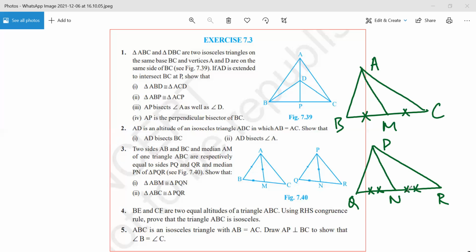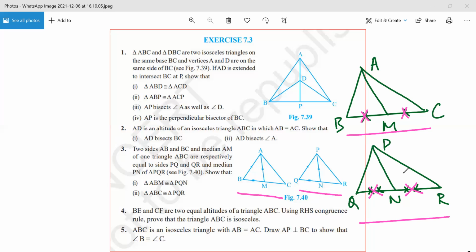Any doubt? No, sir. Now there are a few things that you need to understand even before you start the question. See, BC is equal to QR. Do we agree to this? Yes, sir. Now what you need to understand is, because BC and QR are equal to each other, therefore this part and this part, this part, this part, all these four parts would be equal to each other. Do we agree to this or not?